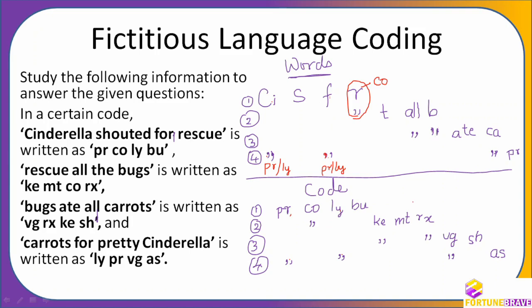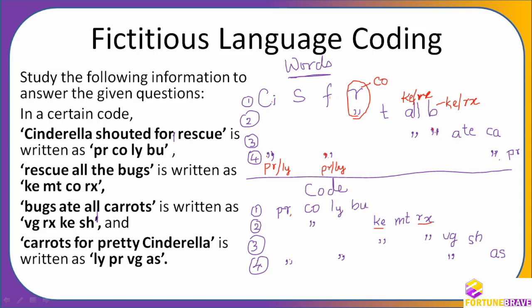These two again are repeated here. Can you see here? All and bugs are only two times. So again, what will happen here? It can be KE or RX. It can be KE or RX. This is again a mains level question, so that you will be able to solve any type of question. I am taking two types of questions, one prelims and one mains, and one more I am going to take, which is another type of question, a very new type of question. Okay, so KE or RX, see here.